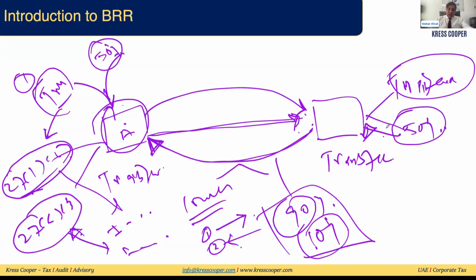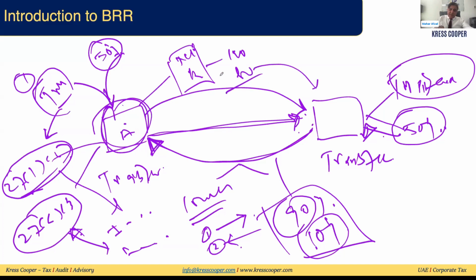So what was the relief in this whole situation? When this business was being transferred, they said it should be transferred at the net book value. If the market value is 100 and the net book value is 80, the business needs to be transferred at 80. Once this business is transferred at 80, the transferor will not book any gain or loss.